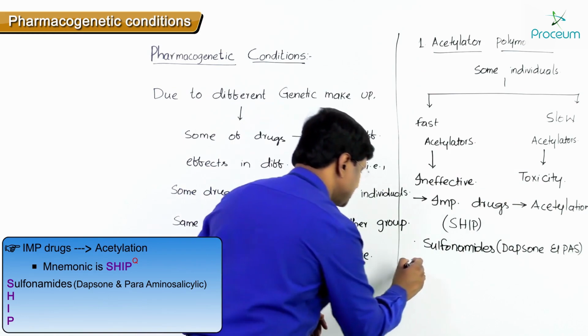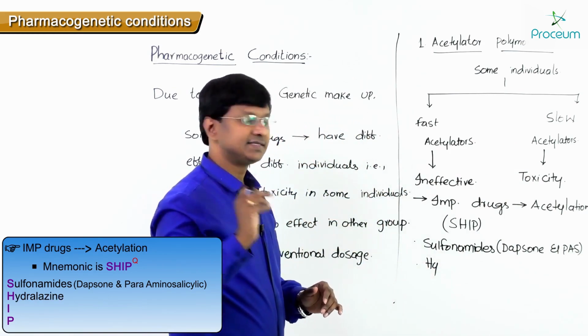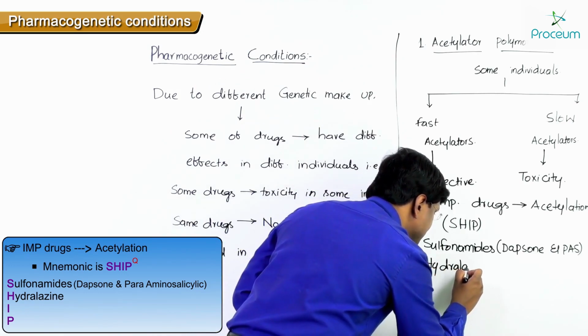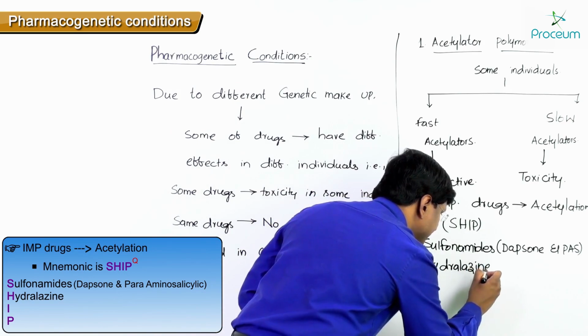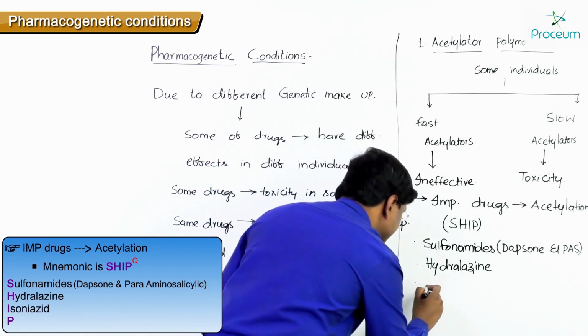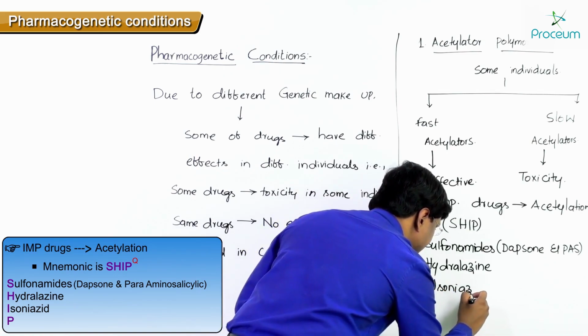Next, the letter H is hydralazine. Next, the letter I is isoniazid.